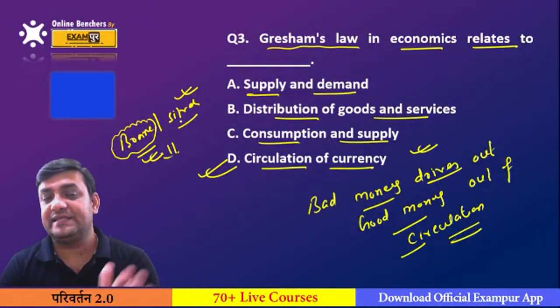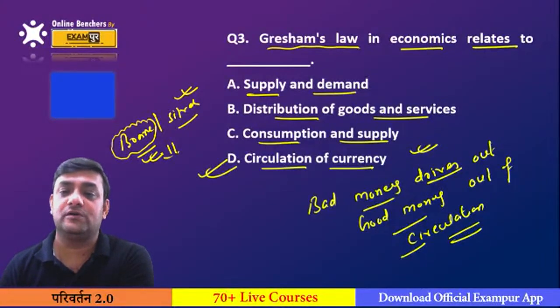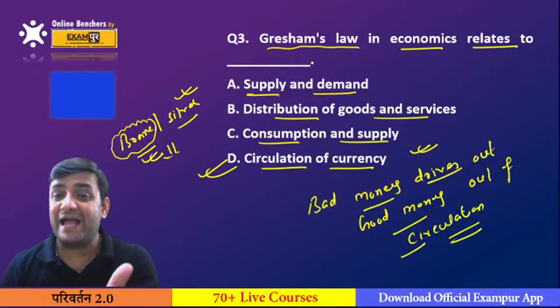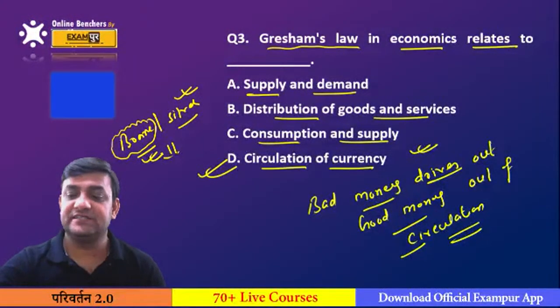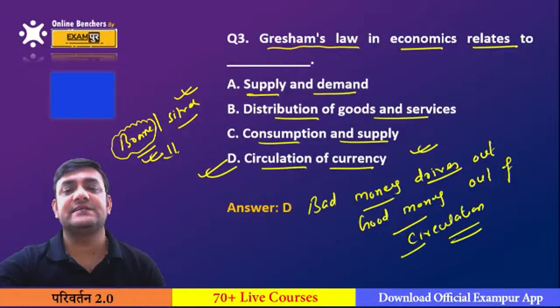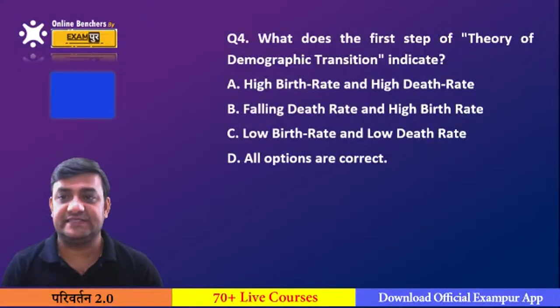So this is called that bad money drives out good money out of circulation, or black money always pulls out the white money out of the market. This is all about Gresham's law. So it is about the liquidity or circulation of currency.